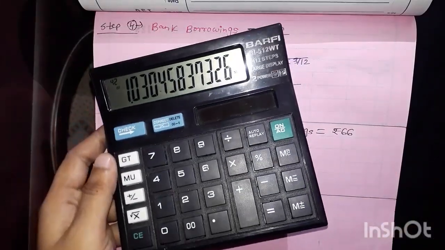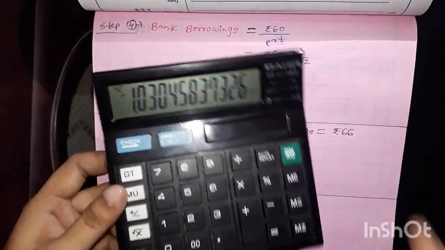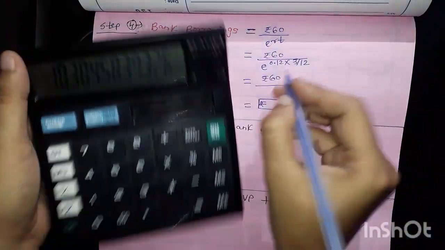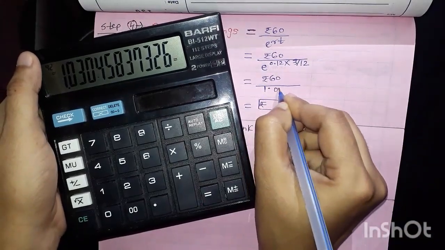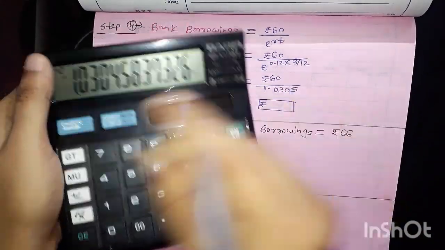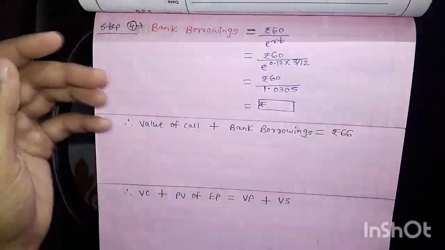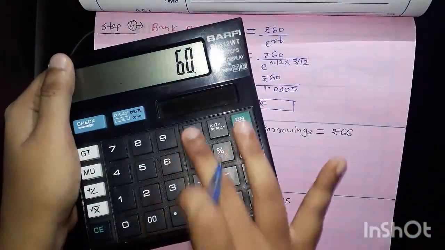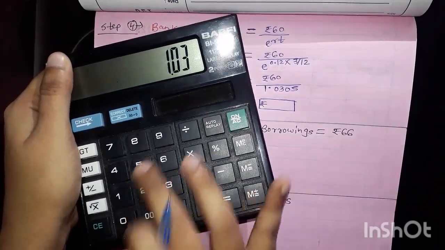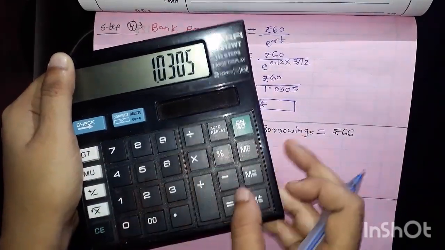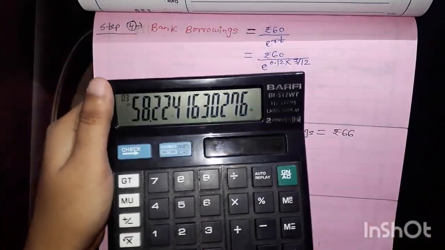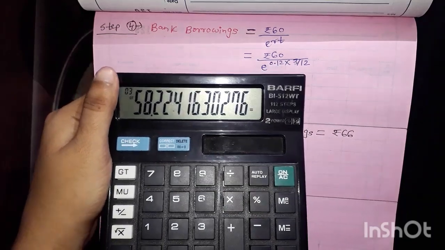I am getting the value like this, so we will just write it up to 4 decimal places. So it would be 1.0305. Due to this 5, this 4 will become 5. Okay, so 60 divided by 1.0305. I am getting like this. So up to 2 decimal places we are going to round off.